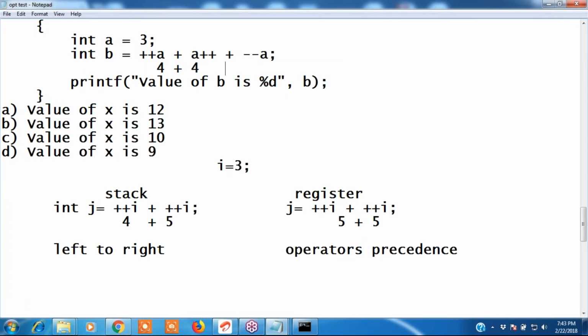Now the a value is 5, plus minus a. Minus a means the a value will be decremented. What is the a value? It was 5, now it is 4. So 4 plus 4 plus 4 is 12. Option A is correct because of stack evaluation. First of all, you should know whether it is stack evaluation or register evaluation. We will discuss many examples at the time of this topic. The answer is option A.